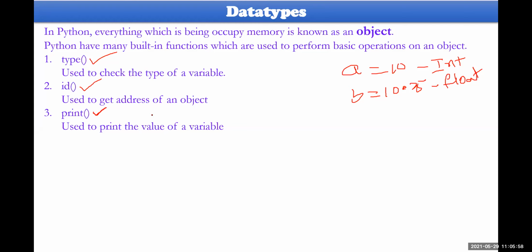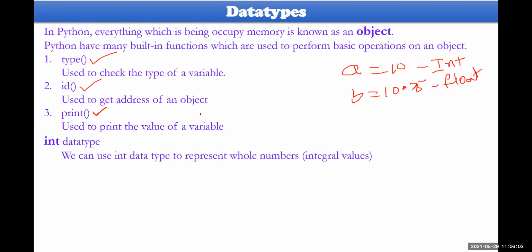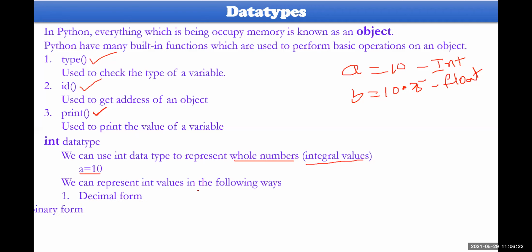Today I'd like to go ahead and look into some more. First and foremost data type is integer. Of course, in any language, first and foremost data type is integer only. So the integer always specifies whole numbers, integral values only, there is no decimal place, something like a equal to 10. And we can represent it in the following ways, either in decimal form or in binary, octal or hexadecimal form.